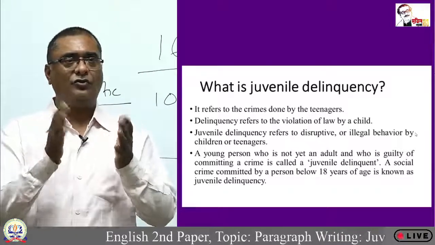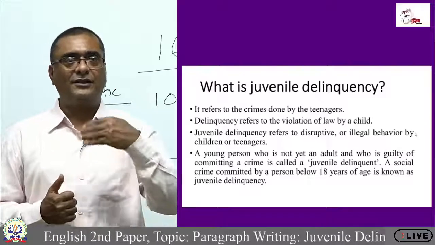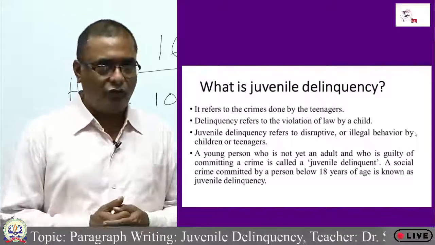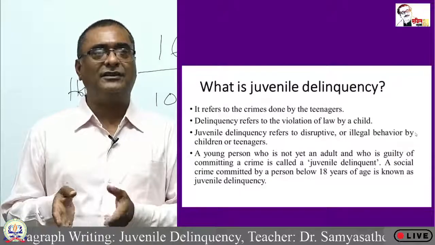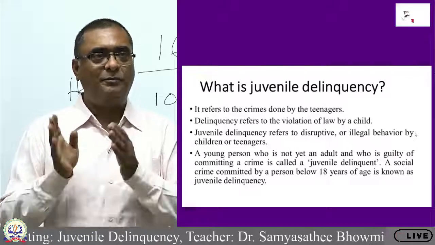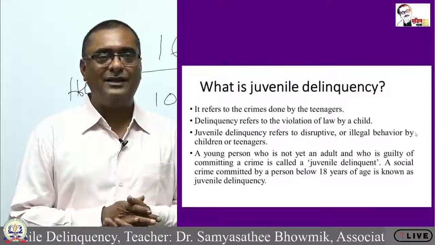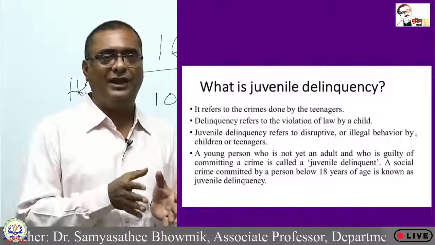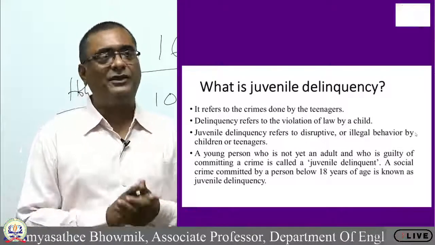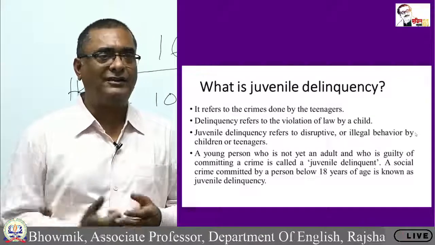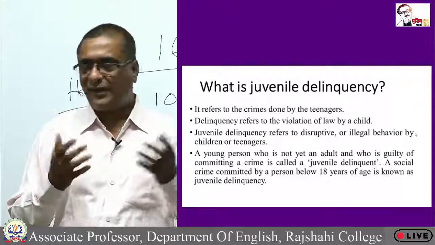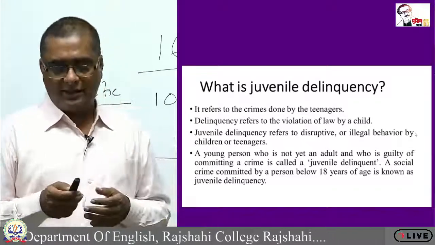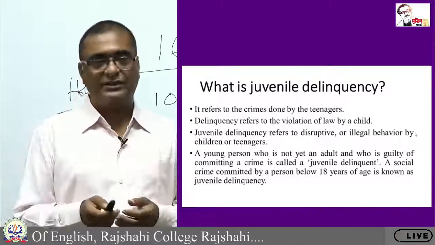So what I wrote over here, or in the first slide regarding juvenile delinquency, I just wanted to give you ideas that what does this term indicate, what does it mean, and who are considered as juvenile. Children below 18 years, they are considered as juvenile. Sometimes they also commit crimes, as these crimes are known as juvenile delinquencies. These crimes cannot be tried in the court the way adults are tried in the court, because they are not adults. So the court procedure varies from adult to teenagers.